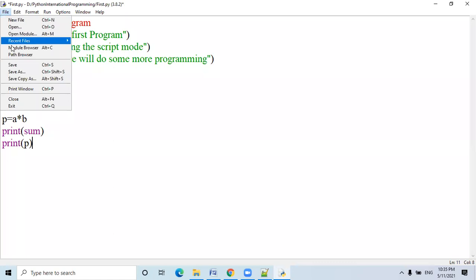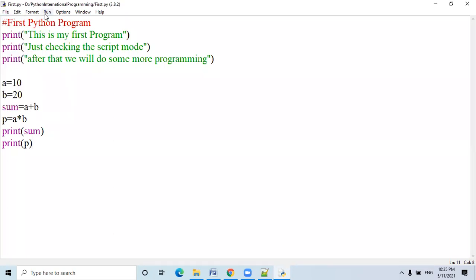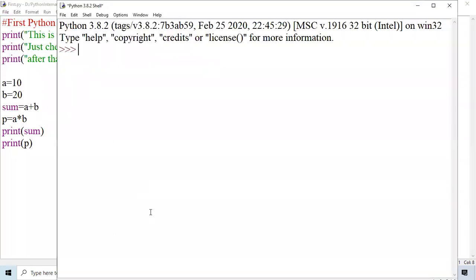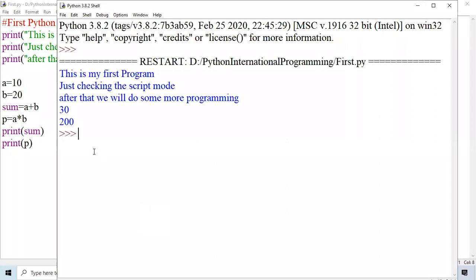Let me save this file and I just want to run. Now you can see that 30 is coming due to the addition and 200 is coming due to the product. It means all the statements are executing one by one because I have written them in scripting mode, as a program. All right.